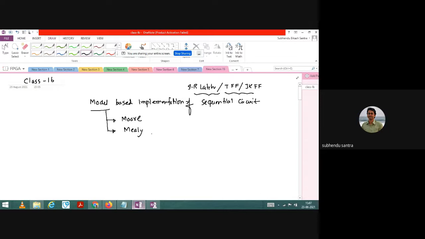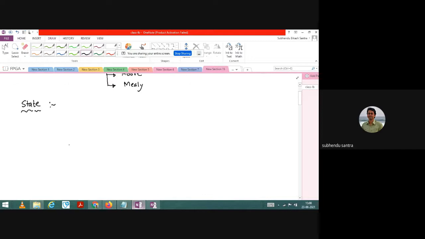Before I start on the Moore and Mealy models, can you tell me what a state is? Basically, define state. So a flip-flop, you need to understand this, and it is very important. Let me write. A flip-flop can store